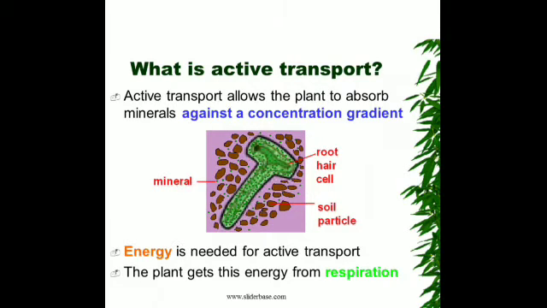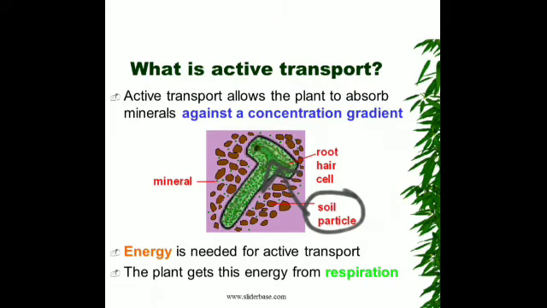So they need to be absorbed from the lower concentration, that is from the soil, into the root hair. Is that clear? So this is happening against a concentration gradient. So this movement needs energy. Already somewhere the concentration is high, more of it has to be absorbed. So for that more energy is needed.